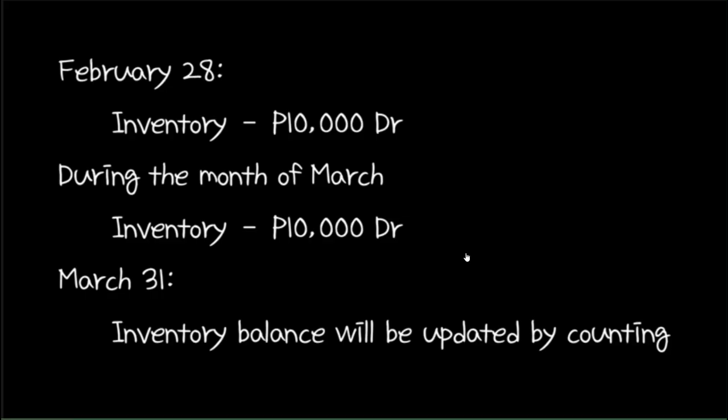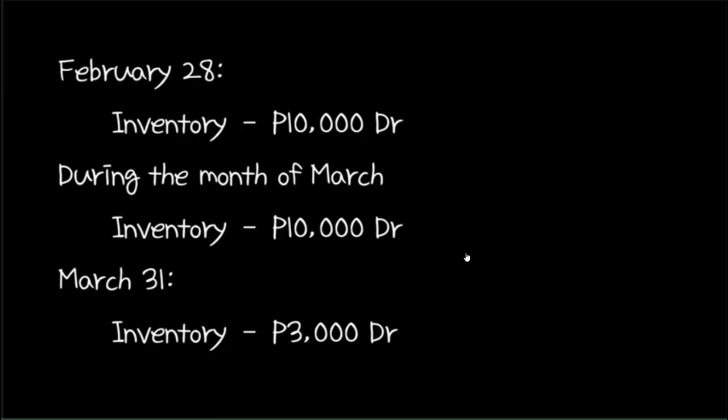Businesses will usually perform a complete count of inventory at the end of the accounting period in order to determine the cost of goods sold. So in this example, if at the beginning of March, inventory had a balance of 10,000 pesos, and on March 31, after counting, it was determined that the remaining inventory is 3,000 pesos, then it means that the cost of goods sold during the month ended March 31 was 10,000 pesos minus 3,000 pesos, or 7,000 pesos. This is, of course, assuming that the business did not make any additional purchases during the month and did not return any goods to the seller because of damage.